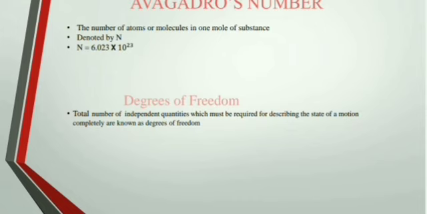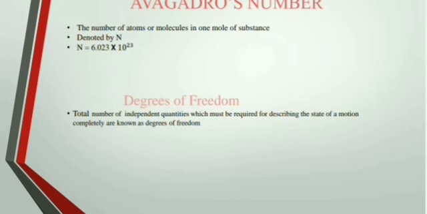How many ways the particle is free to move is the basic concept behind the degrees of freedom. So we'll see first the definition. The total number of independent quantities, okay, which must be required for describing the state of motion completely are known as degrees of freedom.